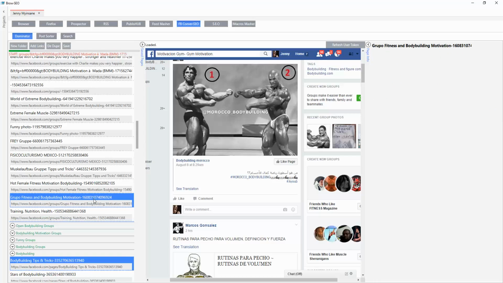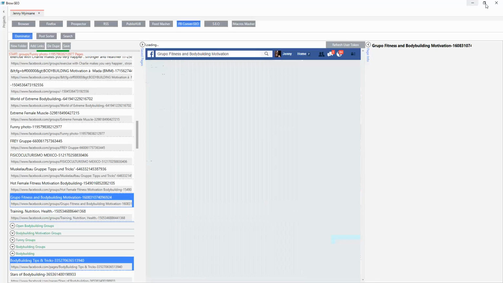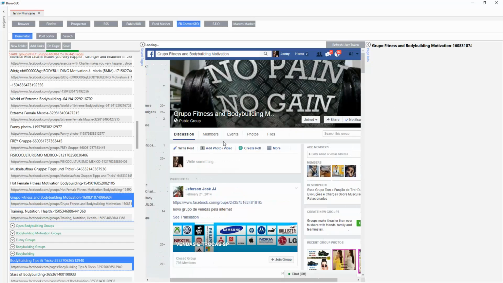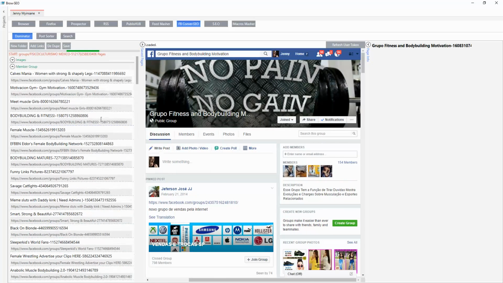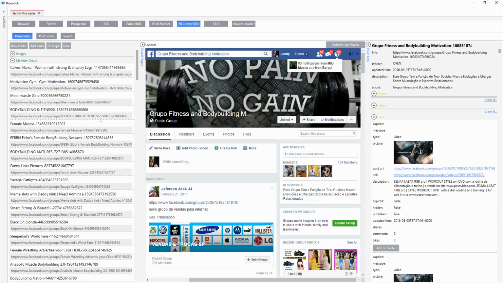Which one would be open? Maybe that would be an open group. Nope, that's not an open group. Anyway, if the group's open, it'll crawl. And if the group is closed, you can crawl it if you're a member of the group. So that's the way that's going to work. If you're a member, awesome. So here you go, this one, a group of fitness motivation.